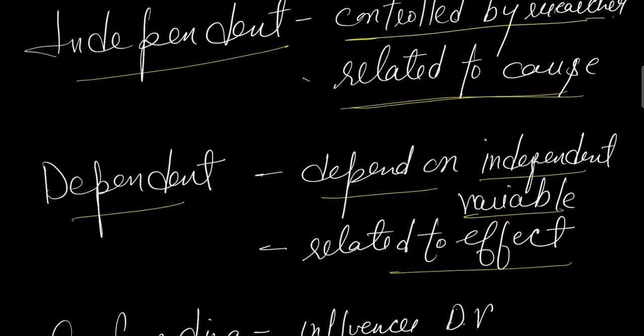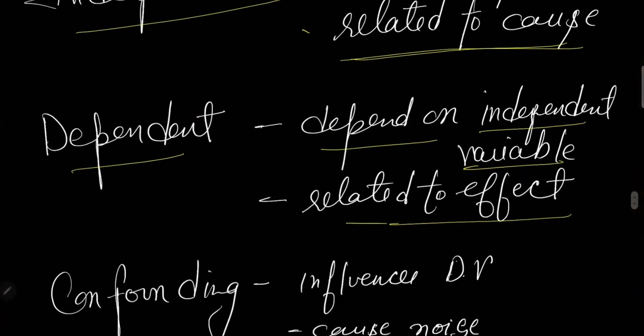This memory is a dependent variable. Same if we are checking attention or stress, these are dependent on the independent variable. Like we are giving pranayama, meditation, that comes under the independent variable, and the dependent variable is the effect. What effect? The variable which is showing the effect, that's called the dependent variable.